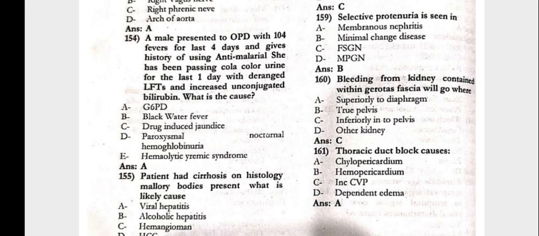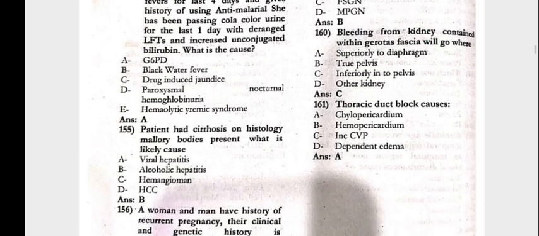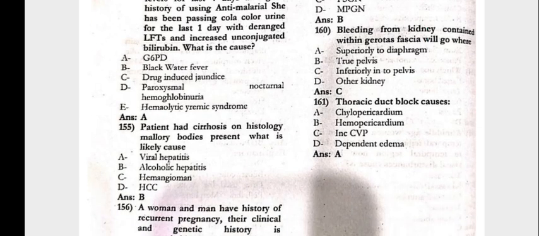Bleeding from the kidney contained within the Gerota's fascia will go where? That is the inferiorly into the pelvis. Next, last, the thoracic duct block causes the